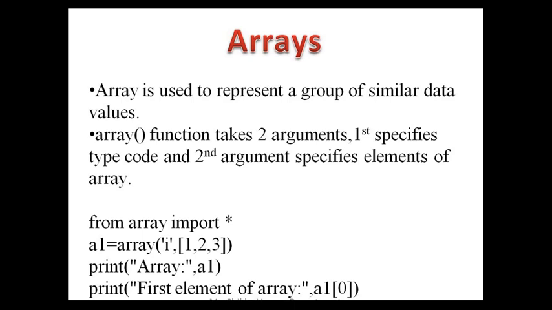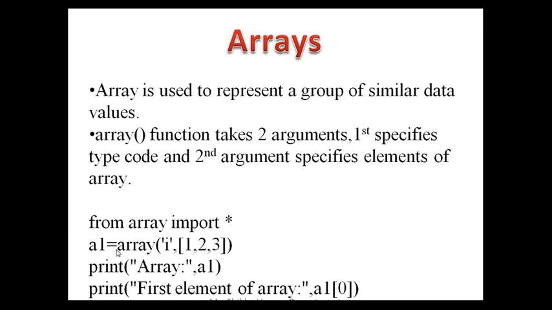So to declare an array, use the array function. This function takes two arguments. The first specifies the type code and the second argument specifies the elements of the array. Individual elements can be accessed with the help of square brackets.